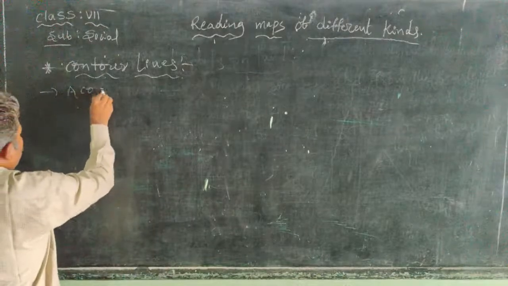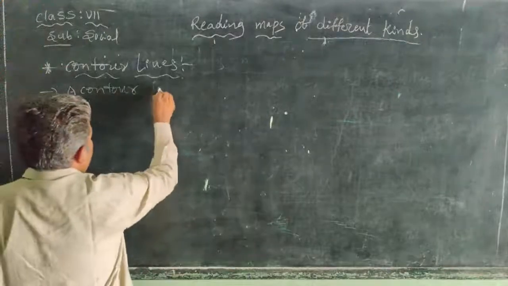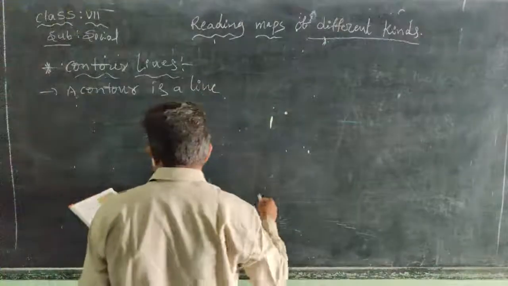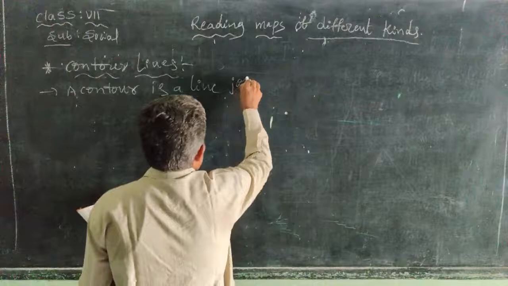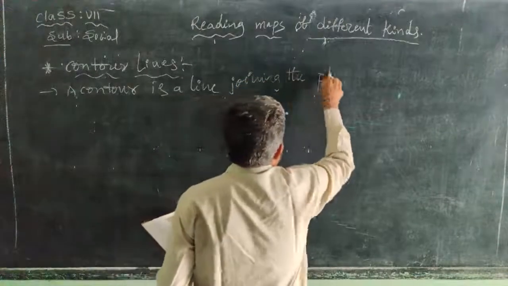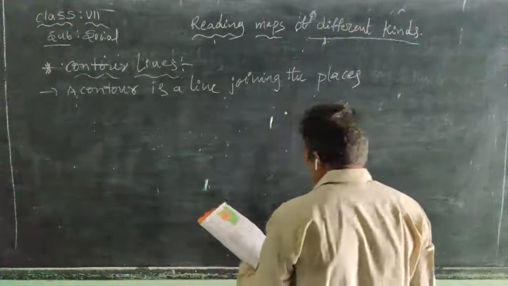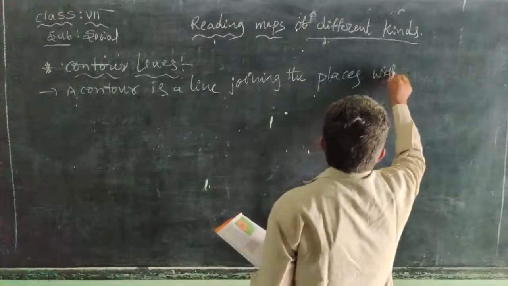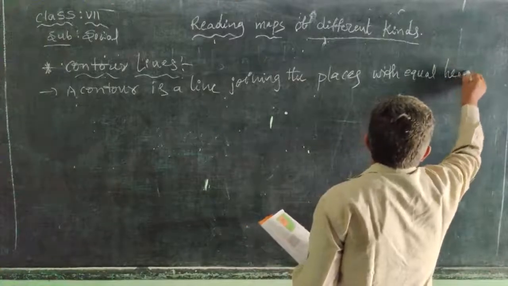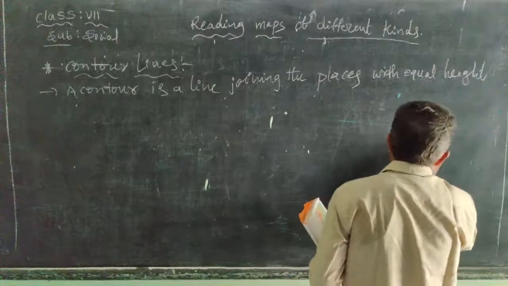A contour is a line joining the places with equal heights. For example, yes, this is